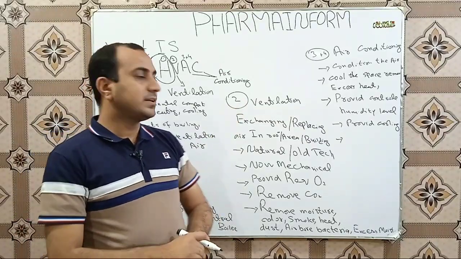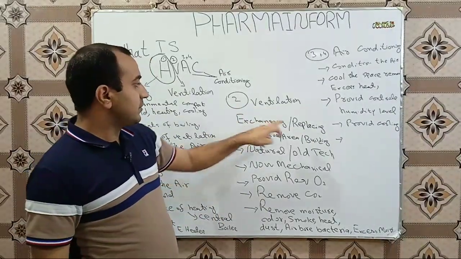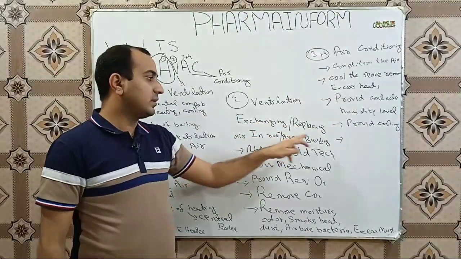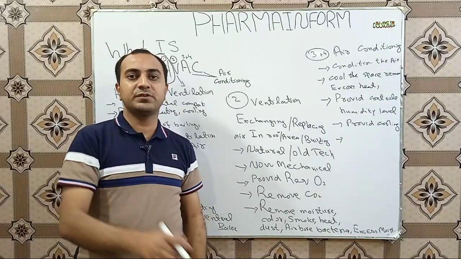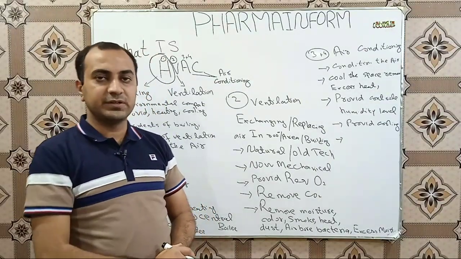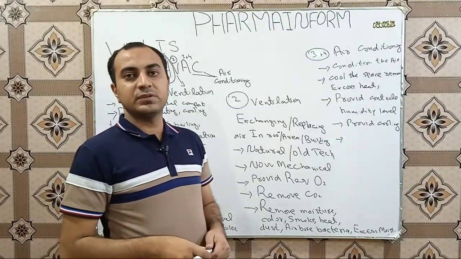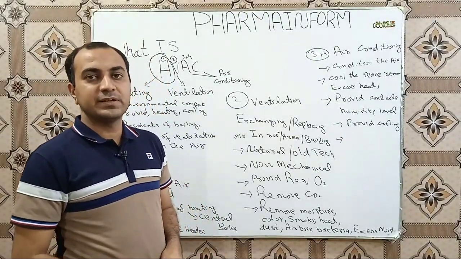So what is ventilation? Exchanging or replacing the air in a room, area or building with outside fresh air is known as ventilation. In simple words, replacement of indoor air with outside fresh air is known as ventilation.